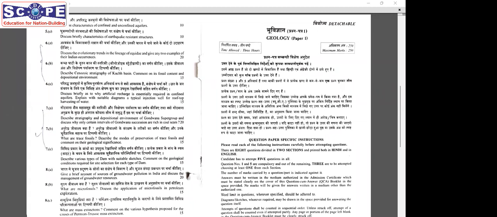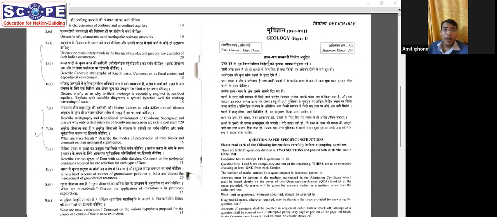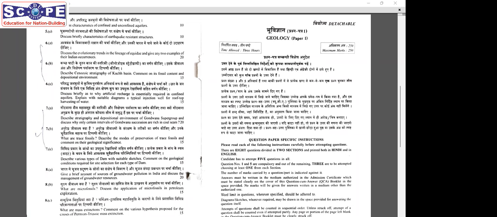Question number 7, if we go, describe the stratigraphic division of Gondwana supergroup. Why only certain Gondwana sections are rich in coal seam? Very easy. Straightforward Gondwana stratigraphy question. And why are some sections rich in coal seam? Because at those times there was a sufficient environment in which there were ample amounts of animals as well as trees, which would have been deposited. Some of the sections, for example the barren sandstone formations in Gondwana, are formations where there has been no deposits whatsoever, because at that time there was a very dry environment in which it was not sustainable for life forms to exist.